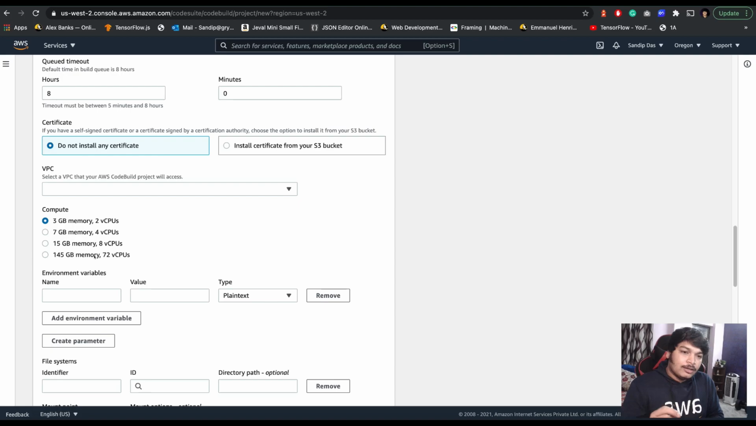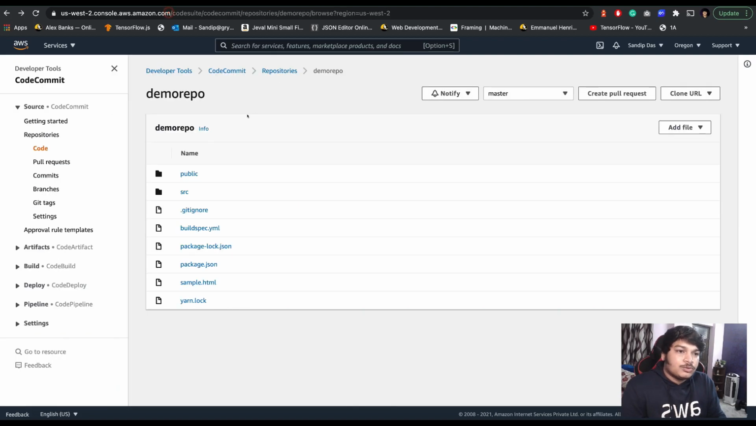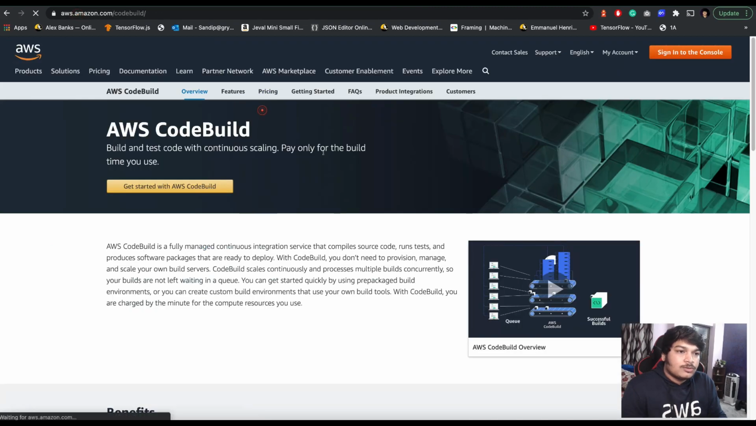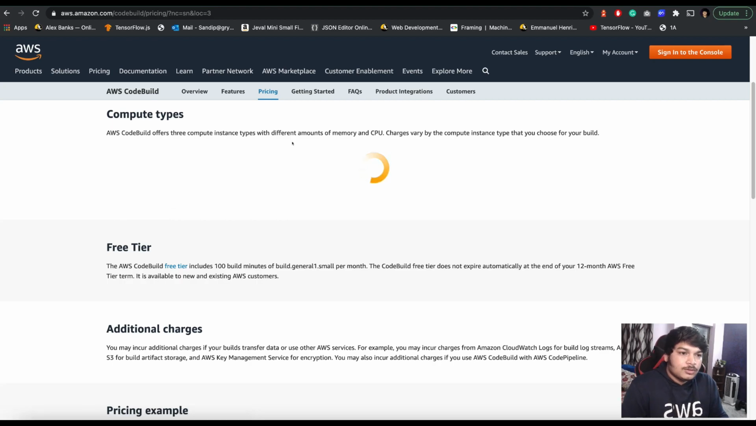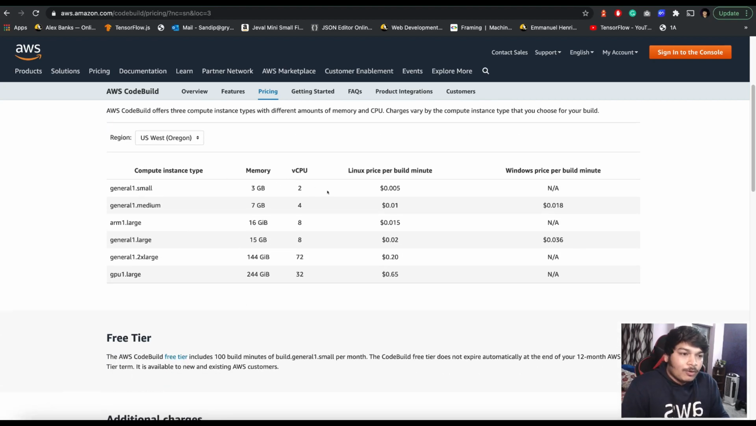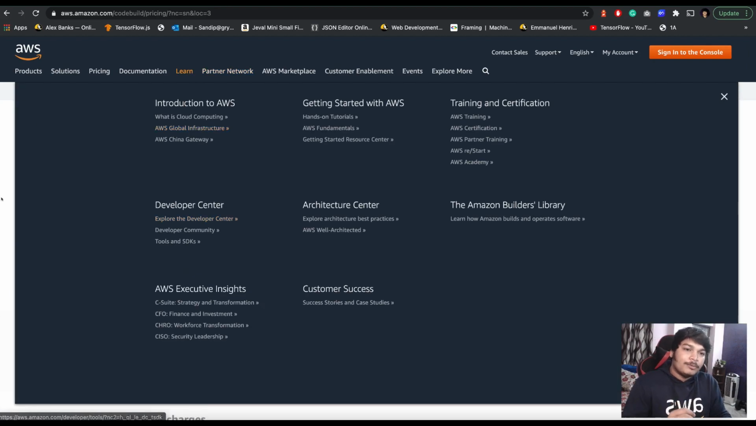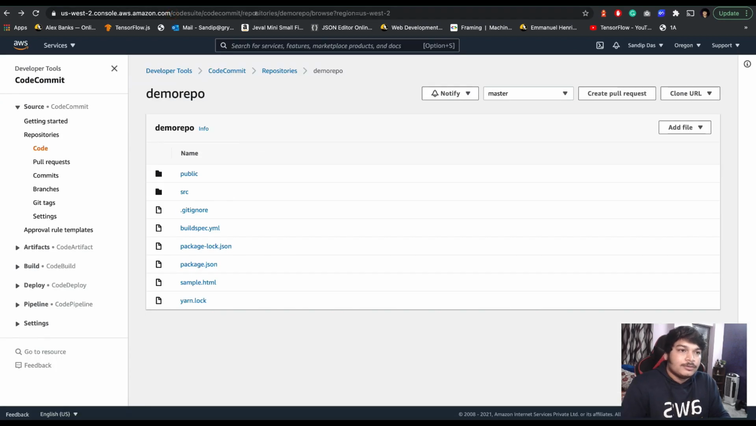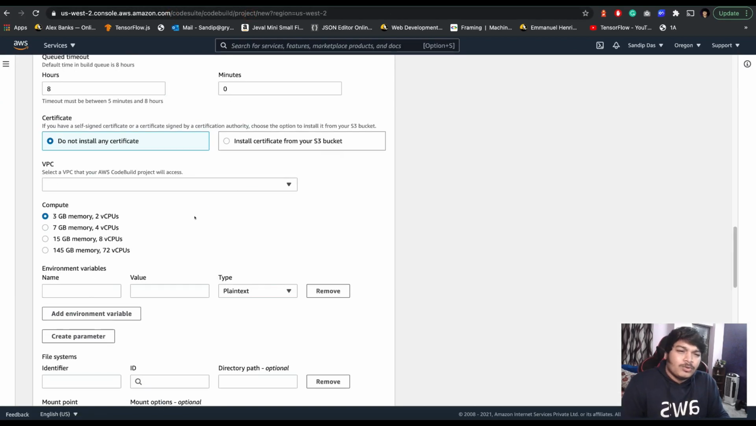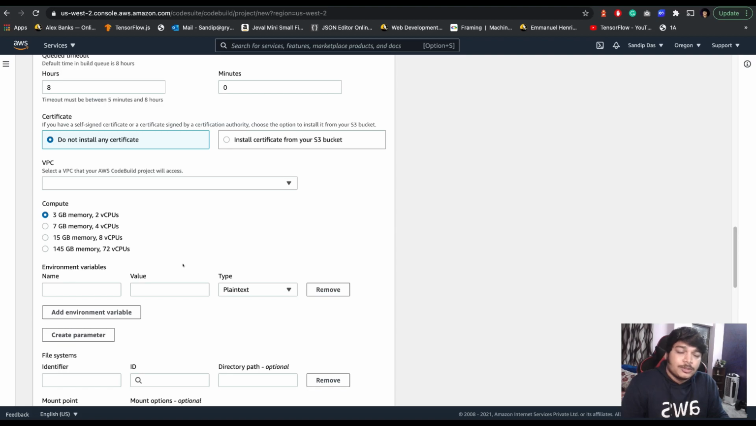So here's one thing: the more compute you use, the more you have to pay. Let me show you. Let's go to the AWS CodeBuild pricing page. You'll see. Okay. See, the smaller ones are lower cost for Linux. I'm showing, and the higher the compute resources, the more the cost, right? So you have to select that way. Whatever you actually need, use that compute power. For this we don't need much, so we'll go with 3 GB memory and 2 CPUs.